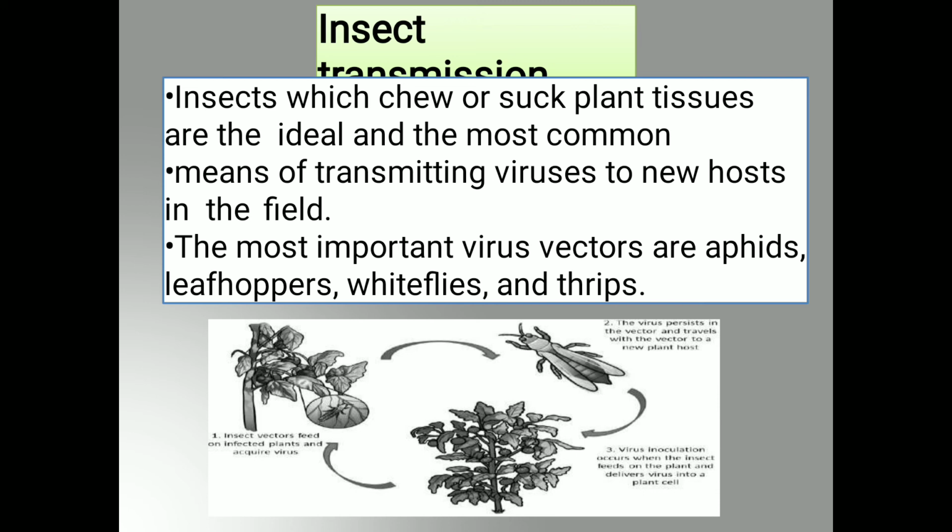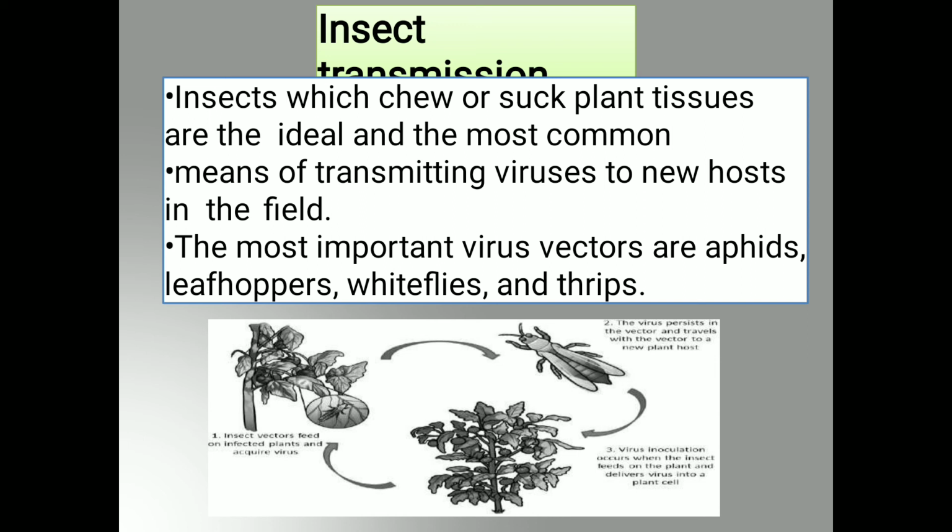During sucking the sap, the virus particle present on infected leaves comes in contact with the mouth part of the insect and gets deposited inside it. And when such an insect visits a healthy plant, it transmits the virus particle.